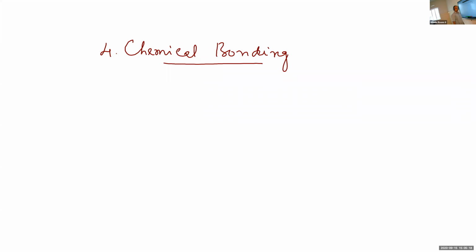Next chapter is chemical bonding. That is chapter number 4, chemical bonding and structure of molecules. Let us see the term valence. In the last chapter, I had left the point valence.